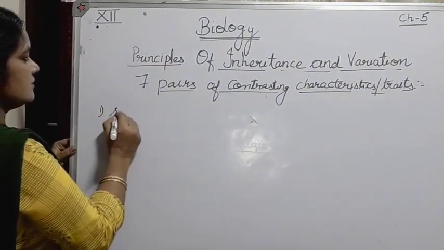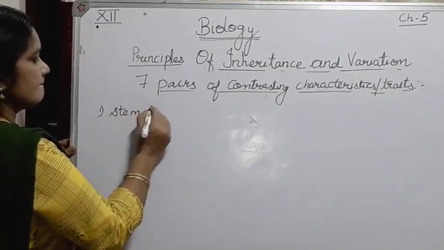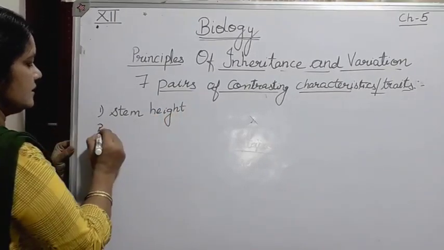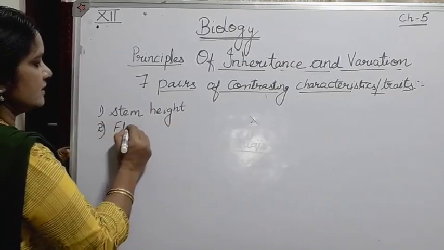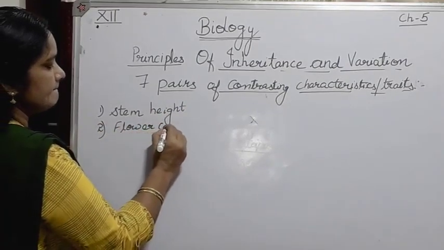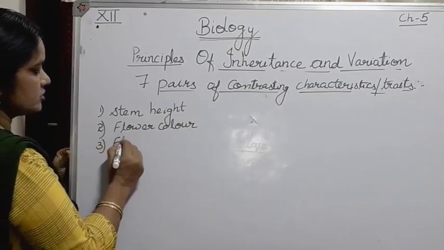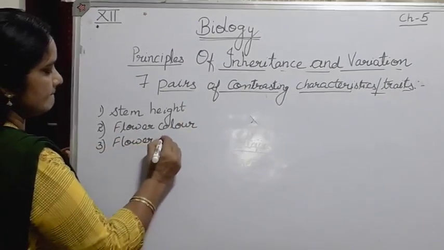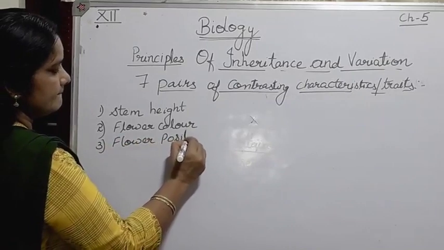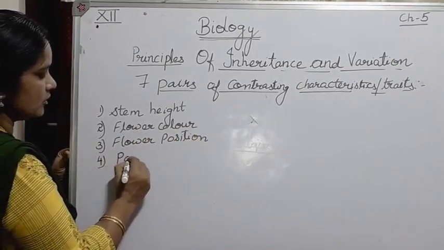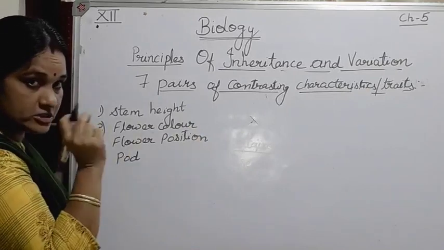First one was stem height. Second one, flower color. Third one, flower position. Fourth one, the pod, that is the seed present in the pod.